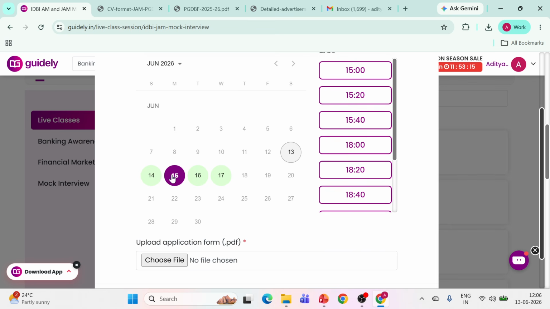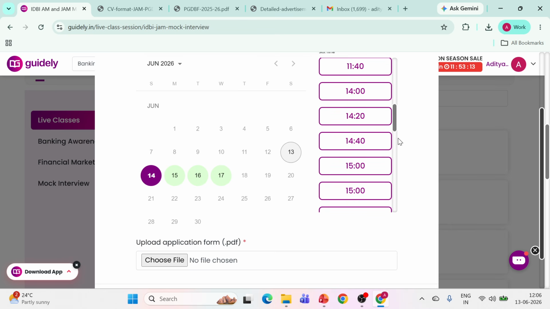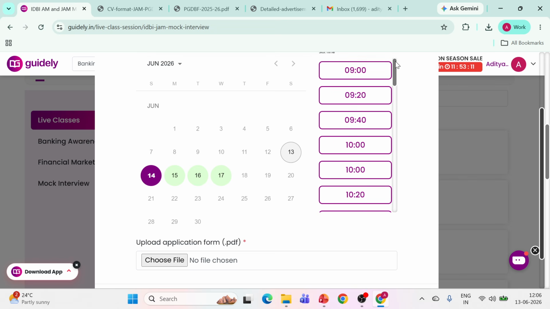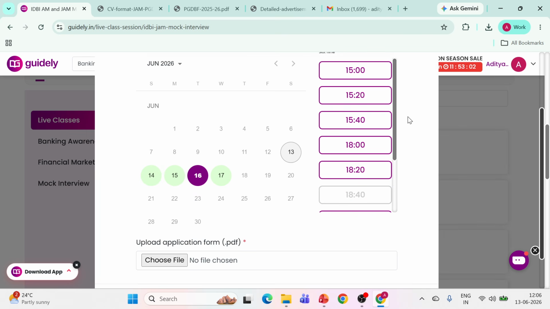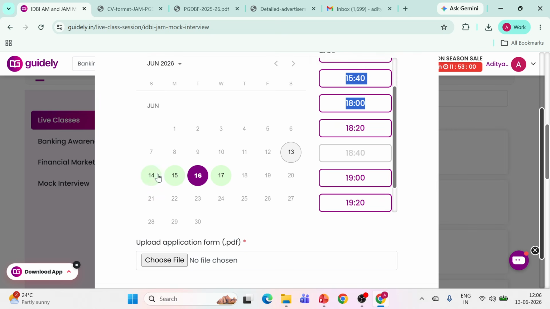Those who are working people especially should book. जो working लोग हैं उनको Sunday का slot utilize कर ही लेना है. Otherwise you will be saying that sir we need slots on weekend and all. ये आपके mock 1 के slots हैं like this. So आपको अपना slot select करना है.